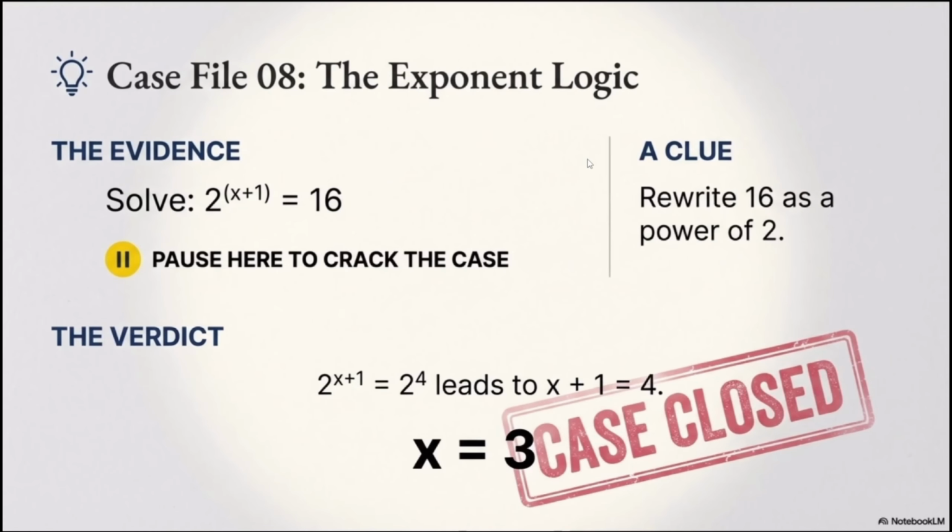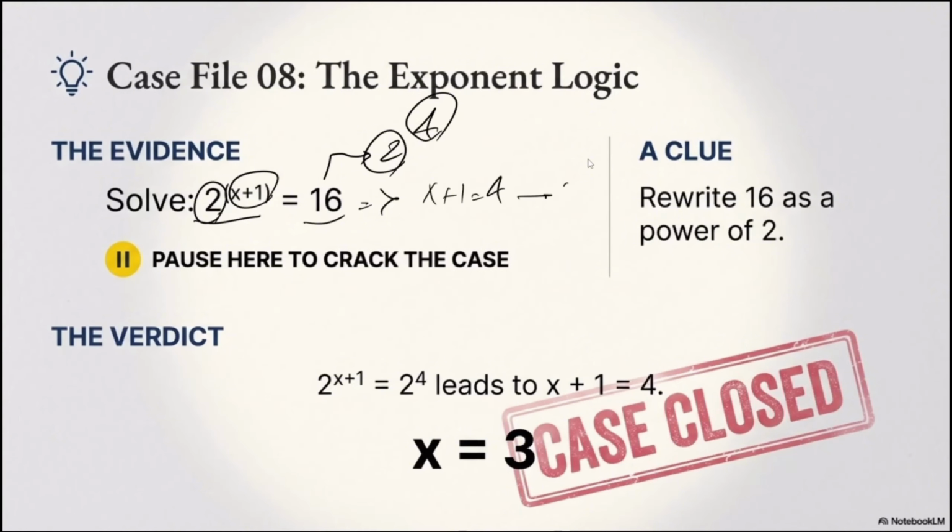The exponent logic. We have 2 to the power x plus 1 equals 16. The very first thing you have to do is either use ln or logarithm, which is related to logarithmic and exponential equations, or we can simply find the factors of 16. 16 is 2, the smallest prime number, multiplied by itself 4 times. Then, since my bases are the same, my powers should be the same as well. So x plus 1 equals 4, and my x is going to be 3.